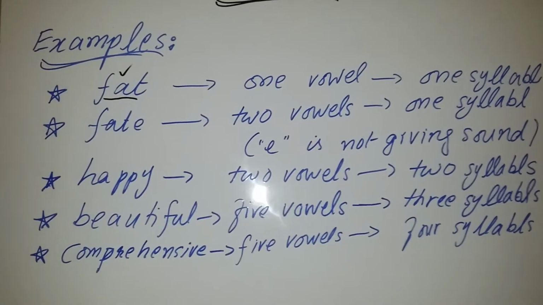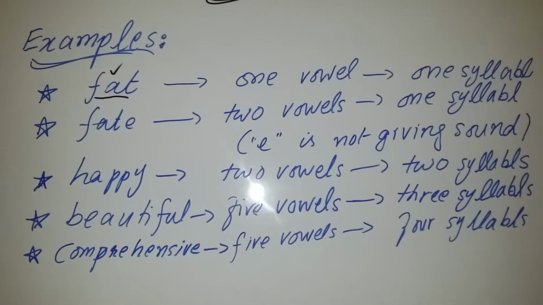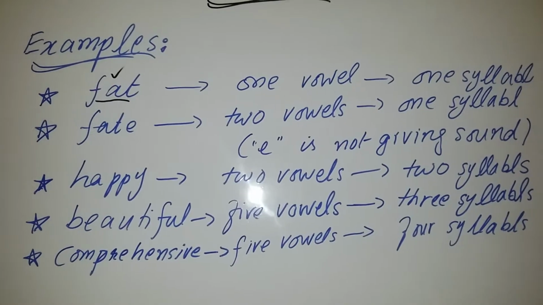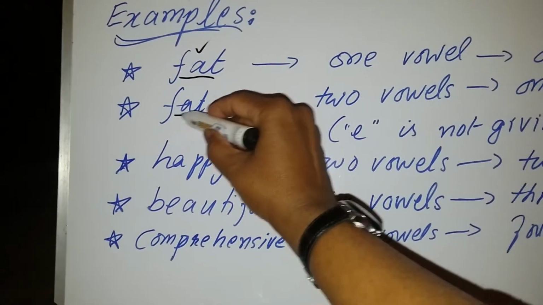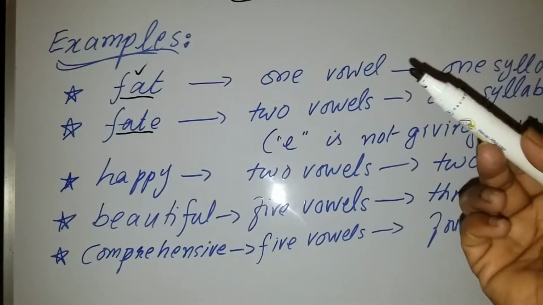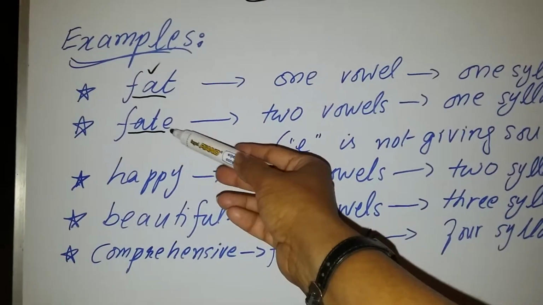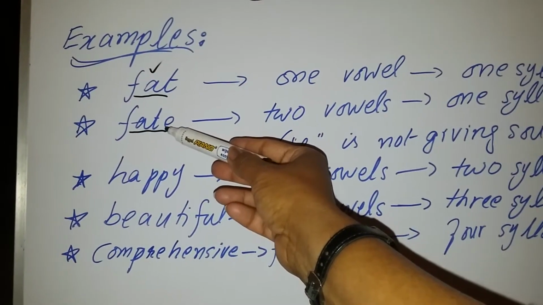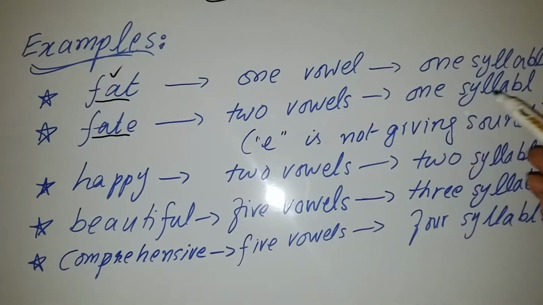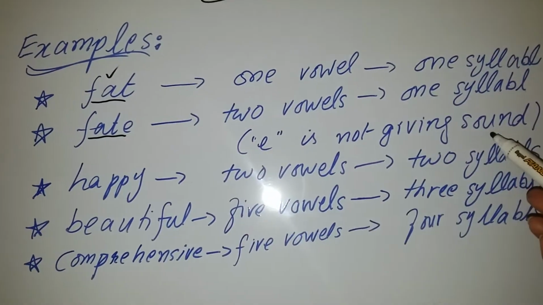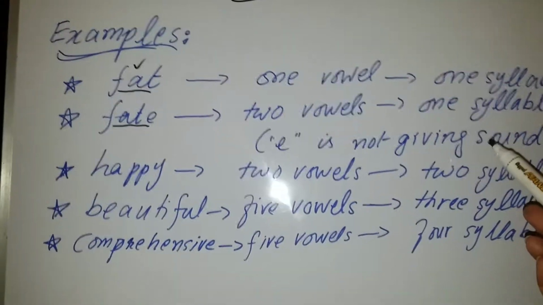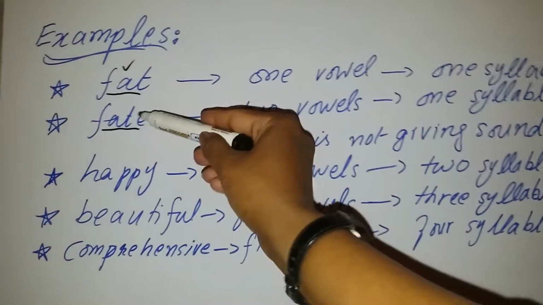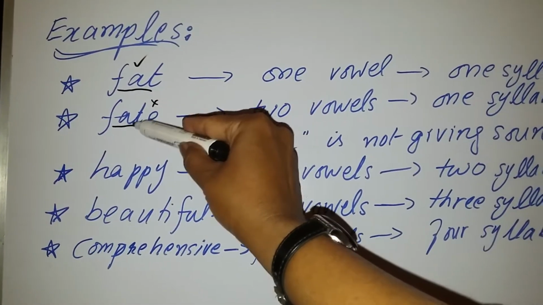Now look at the second word, that is fate. There are two vowels and it will also be considered a one unit word because there is only one syllable. How? There are two vowels, but the E written at the end of the word is not giving you a vowel sound. That is why it will not be considered a vowel in the word.